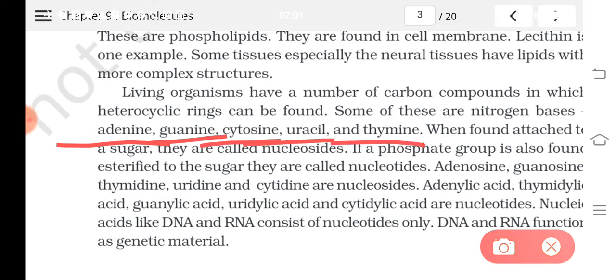These heterocyclic rings are known as nitrogen bases.